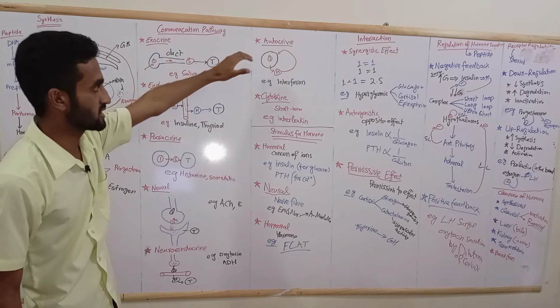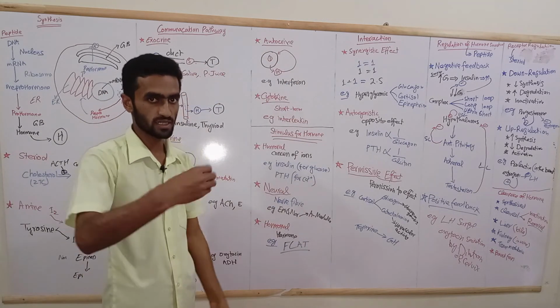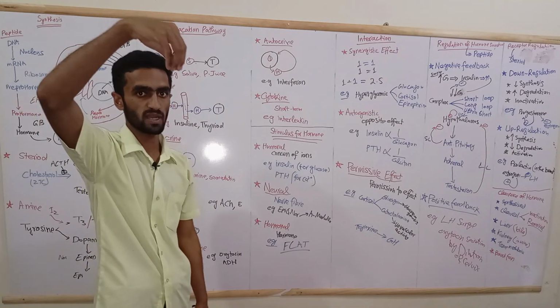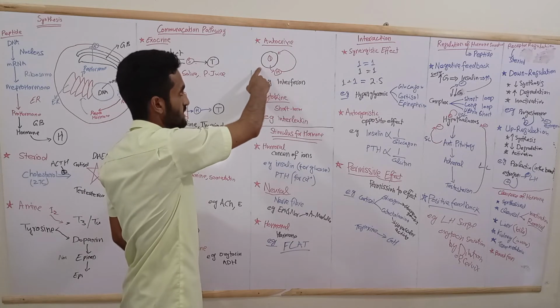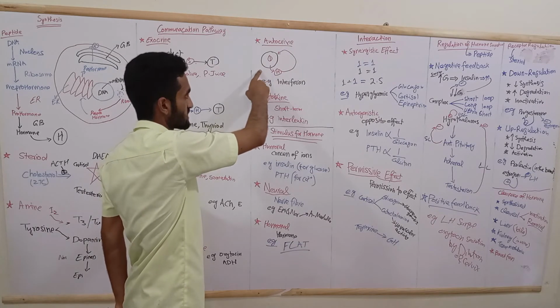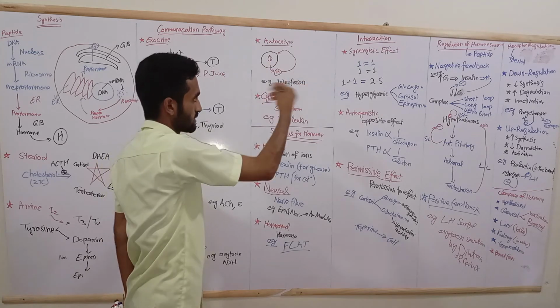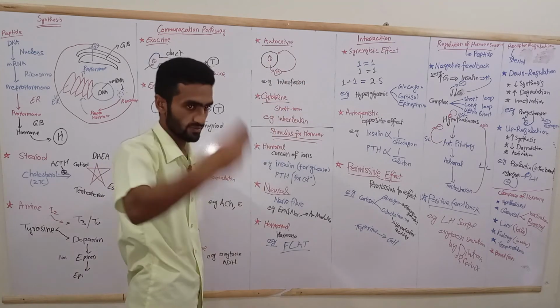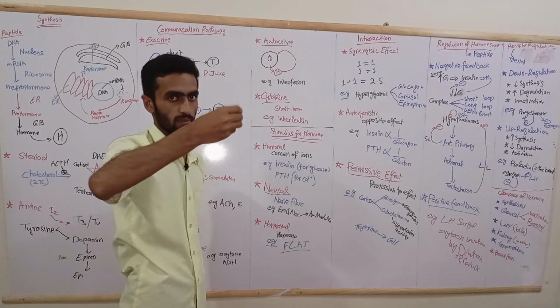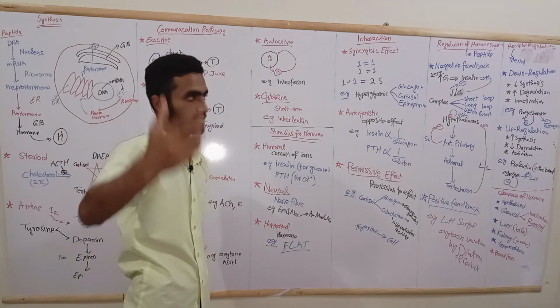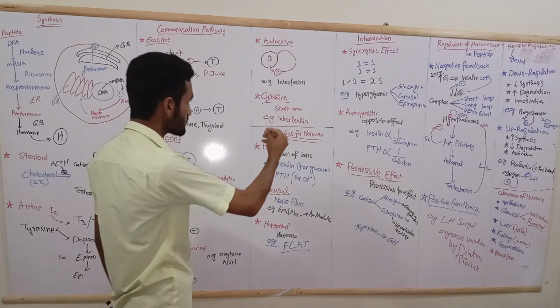The other way of communication is autocrine. The secretion comes out into the interstitial fluid and affects the cell itself. In this way you can see the secretory cell, the hormone comes out and affects itself. A good example is interferon, which affects itself. In a similar way, the hypothalamus, when there is negative feedback, affects itself. That way of communication is autocrine.